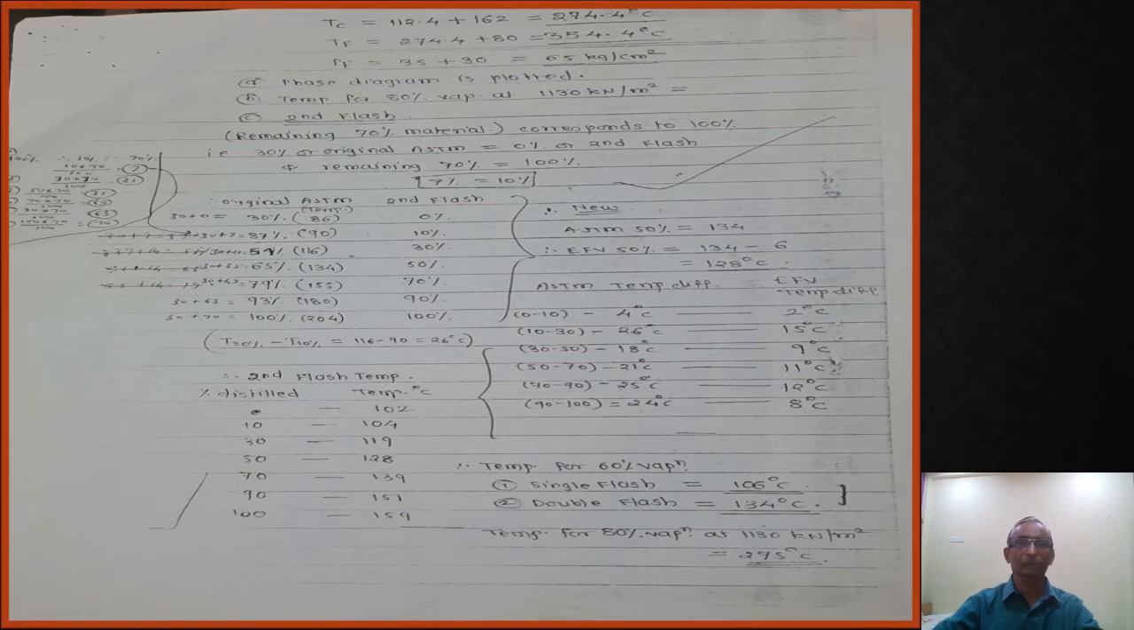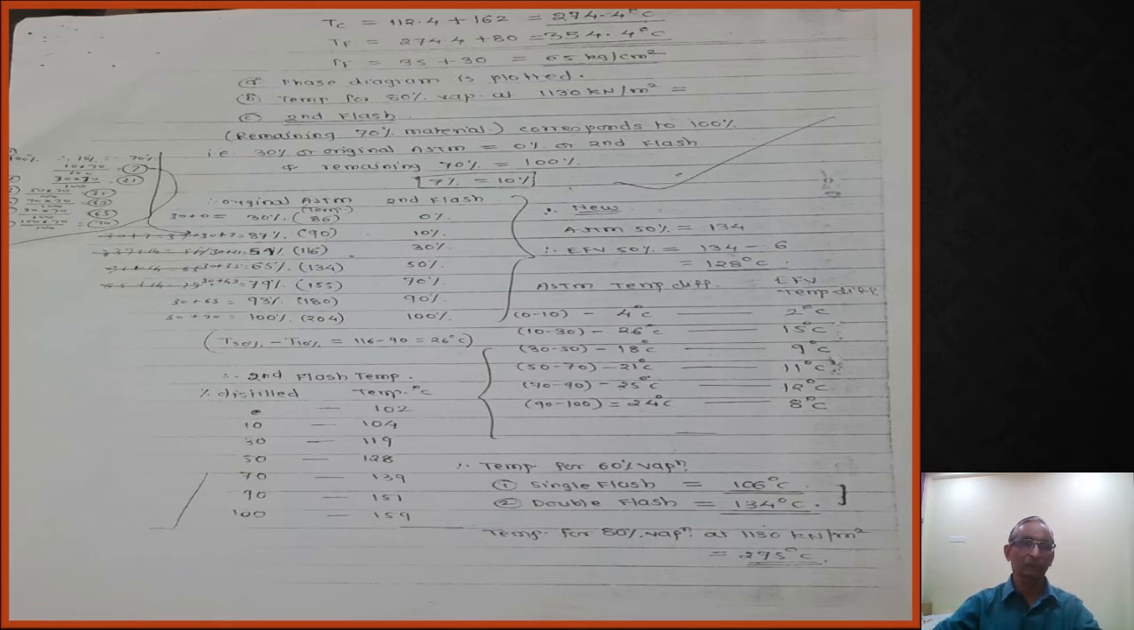Then your next question is the temperature for 80% vaporized at 1130 kilonewton per meter square. So the answer we are going to get from the phase diagram. The 80% temperature we require for this respective pressure. So at that particular pressure we are going to select this 80% line and report how much the temperature is at this respective pressure.